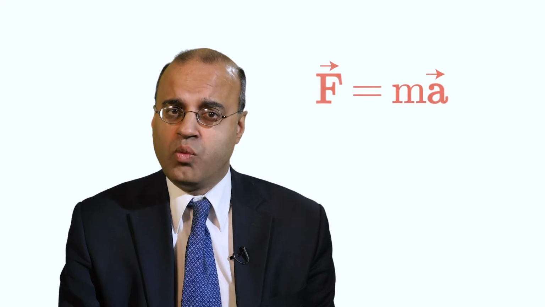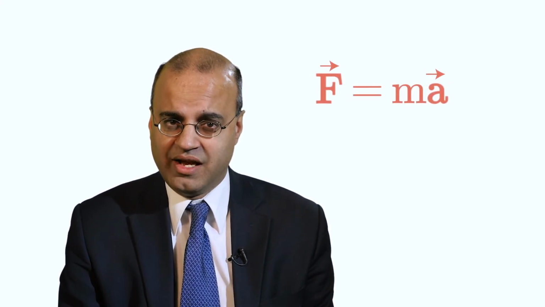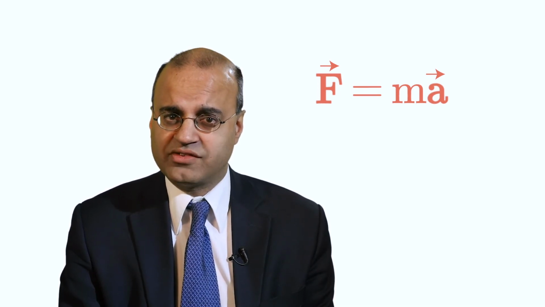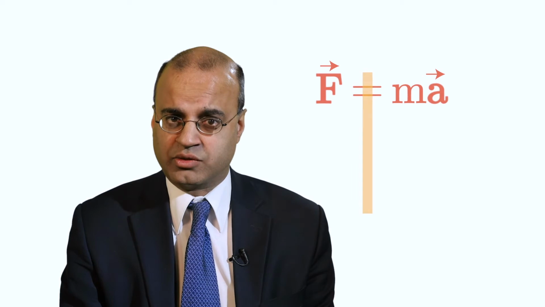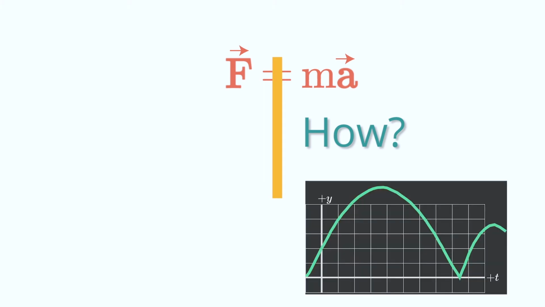Newton's second law of motion connects these two questions. When we write F equals ma, this is more than just a mathematical identity. Physically, we're connecting two very different questions. And we can symbolize that by dividing the equation into its two sides. The right-hand side, the ma side, is essentially asking the question of how. How does the object move? What does that motion look like? It's a description, a geometric description of the object's motion.